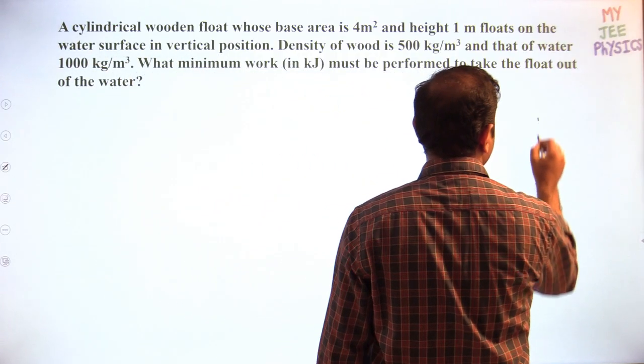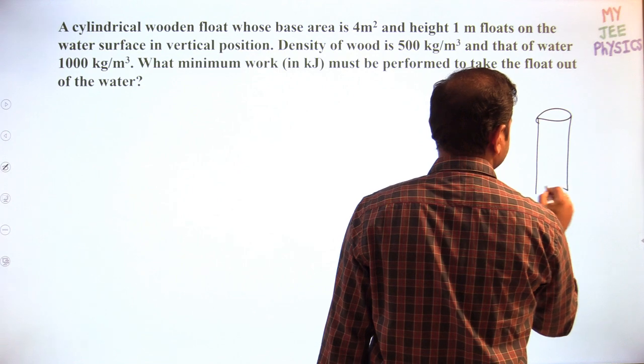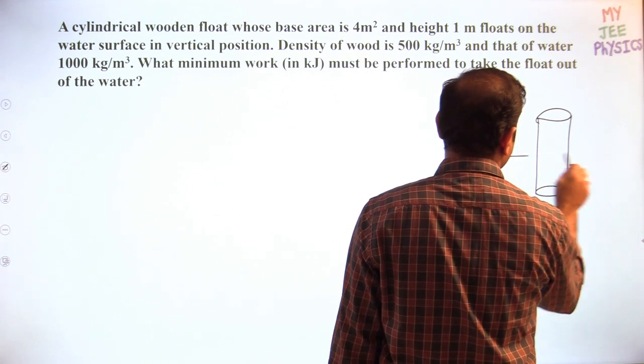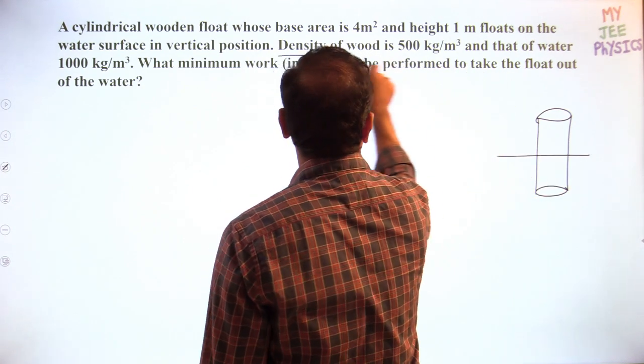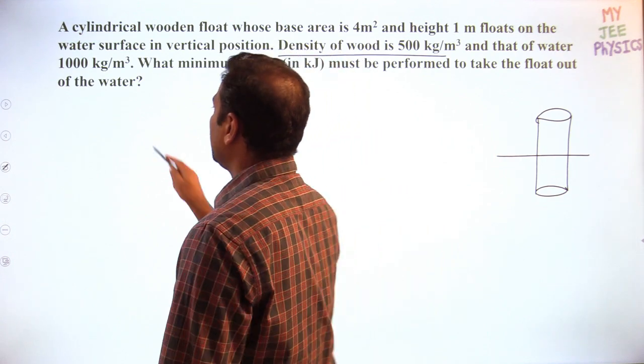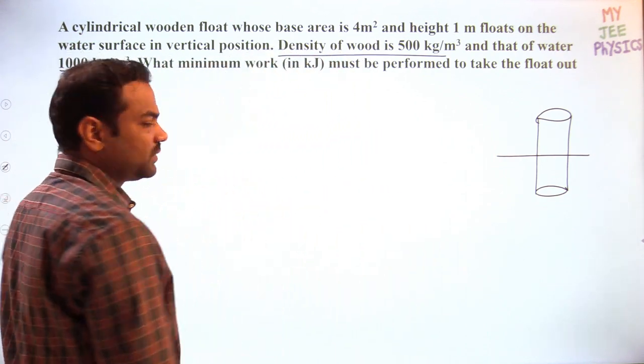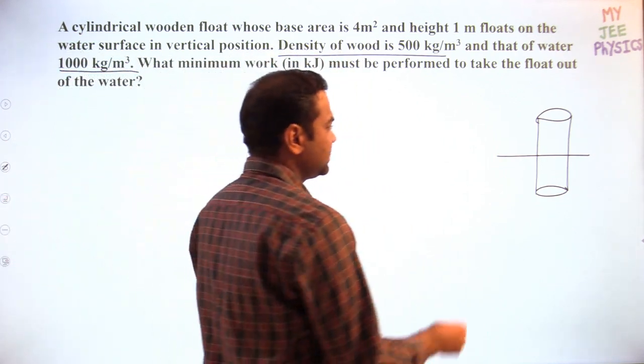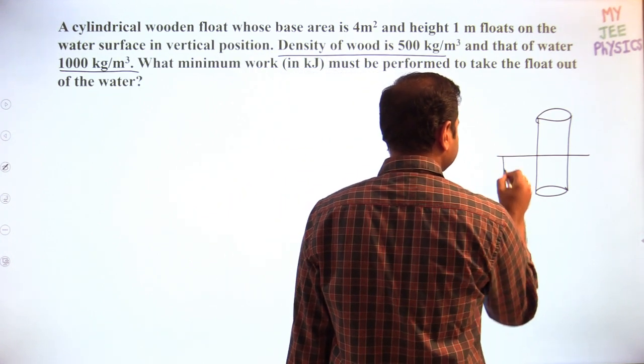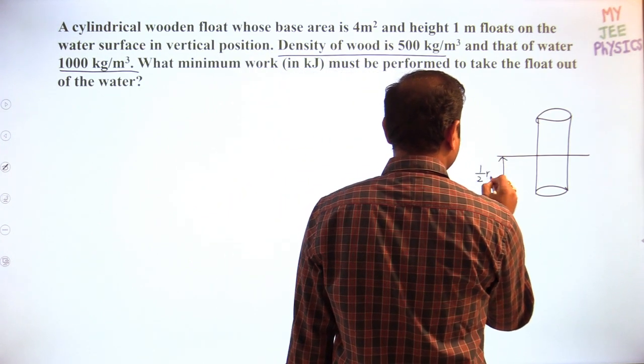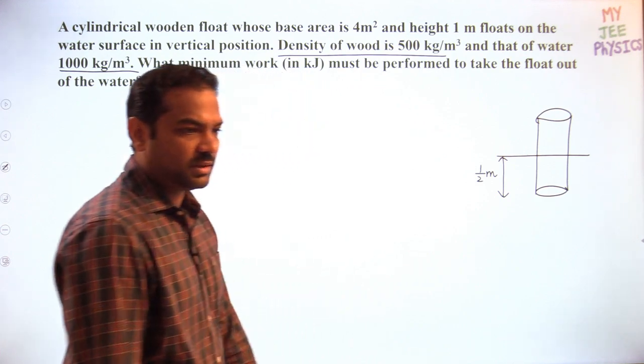Suppose that this is the cylinder, and this is the fluid. The density of the wood is 500 and water is 1000. That means how much volume should be there inside the water? Initially, the volume is half of it. So 1/2 meter should be there inside the water.